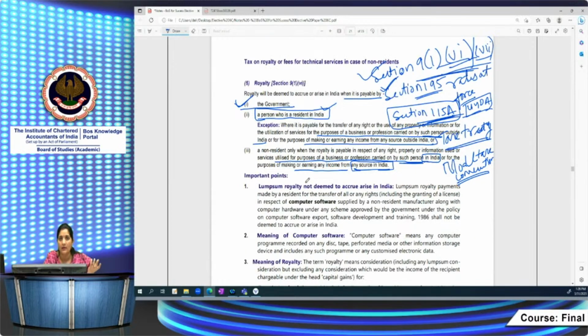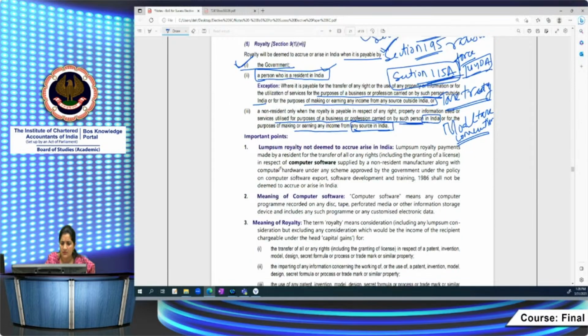Now, the second thing: when it is deemed to accrue, what constitutes the amount of royalty? The meaning of royalty in this international taxation paper is very, very important. You should understand what words are being used in the Act and what wordings are there in the model tax treaties. The meaning itself is very important for describing some payments as royalty. For that purpose, you should read the Income Tax Act to understand the meaning of royalty there, and then compare it with the treaty. You may also refer to the study material.